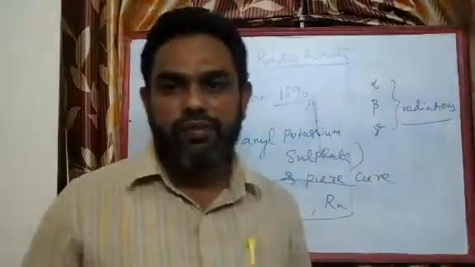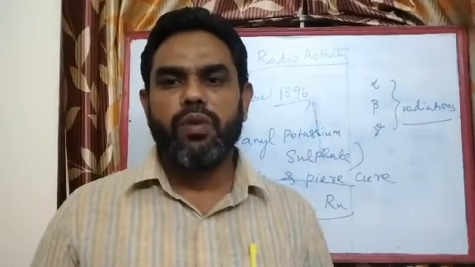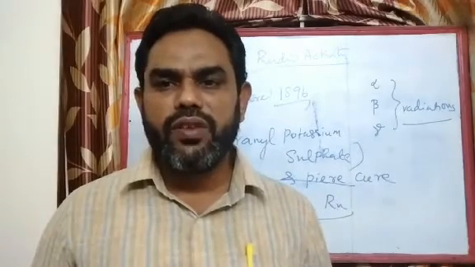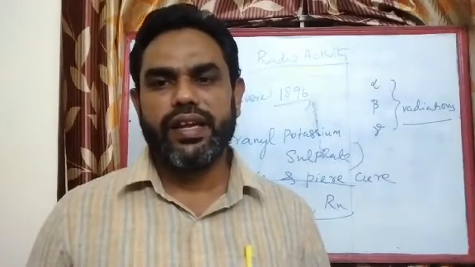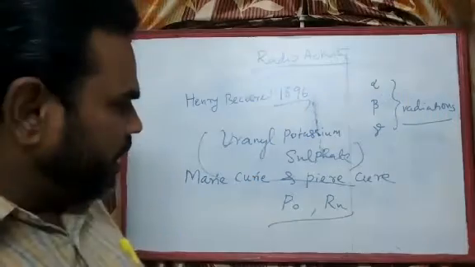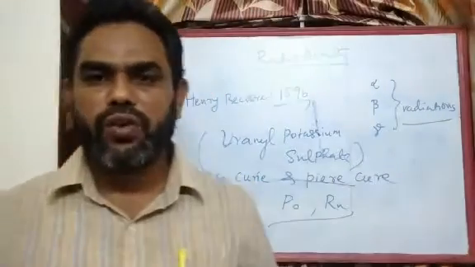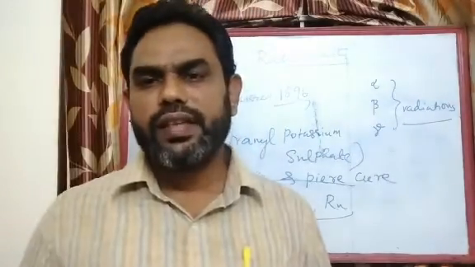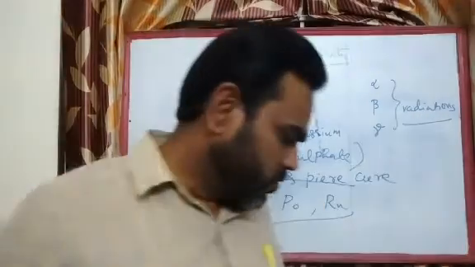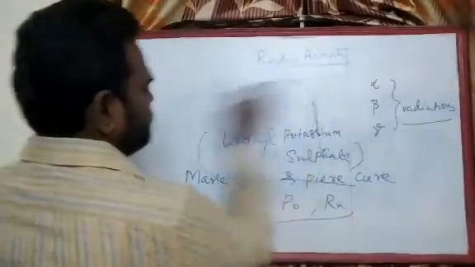The element polonium was named after their homeland, Poland. And radium was named because it gives out radiations. They found that these two elements are more radioactive than the other radioactive elements.